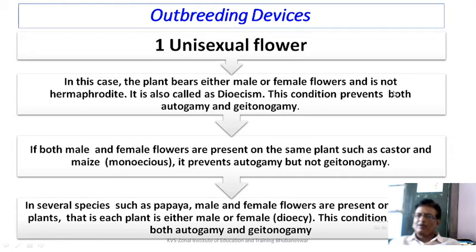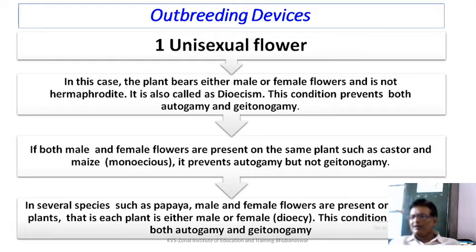Unisexual flower. Please understand that the plant bears either male or female flowers. It can happen. Generally, a flower is hermaphrodite, but it can be a pistillate flower or a staminate flower. A female plant carries pistillate flowers, a male plant carries staminate flowers.